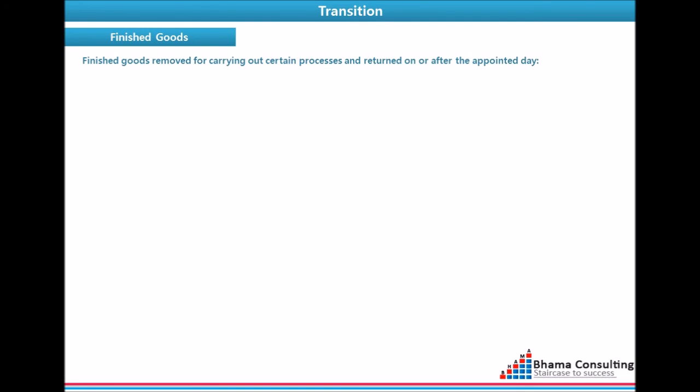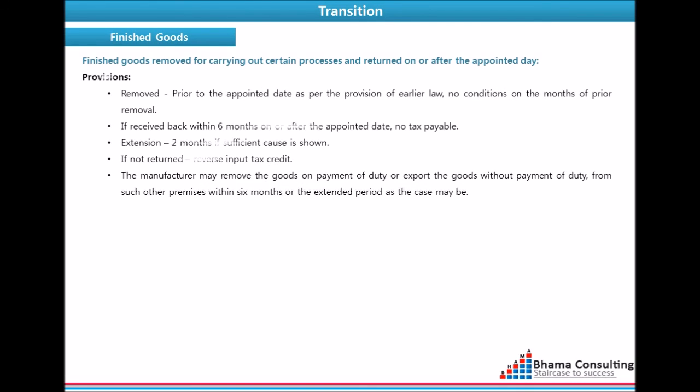If finished goods are removed prior to the appointed day as per the provisions of earlier law, are received within 6 months from the appointed day, no tax is payable. Please note, the finished goods we are talking here are removed without payment of duty. The period of 6 months is extensible by 2 months if sufficient cause is shown. If such goods are not returned, VAT credit has to be reversed.